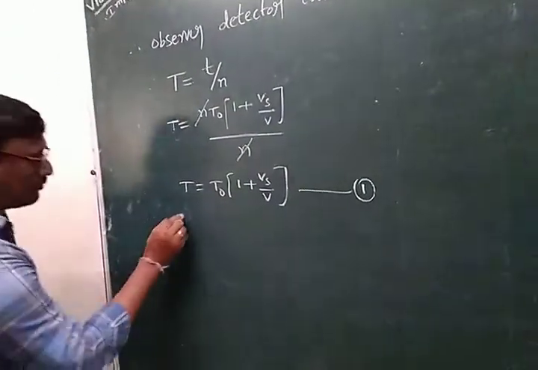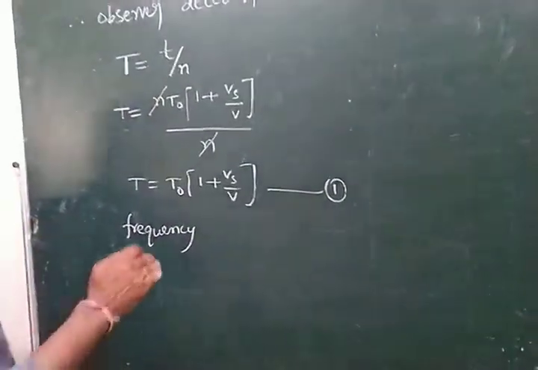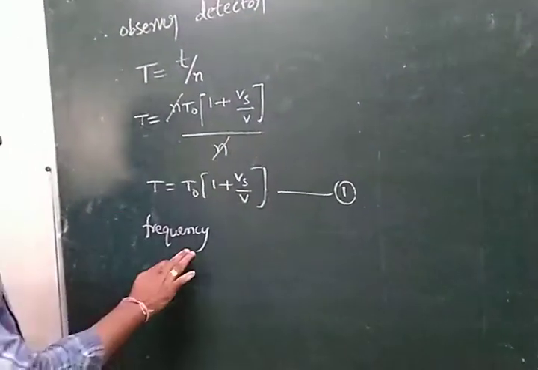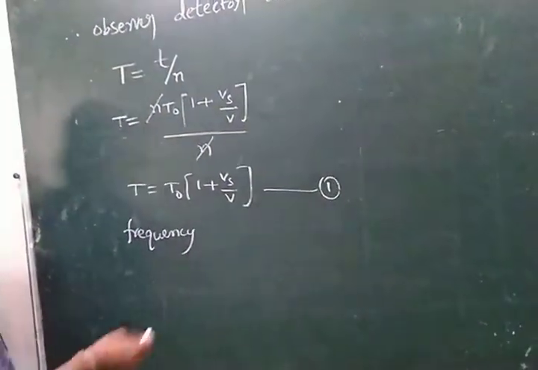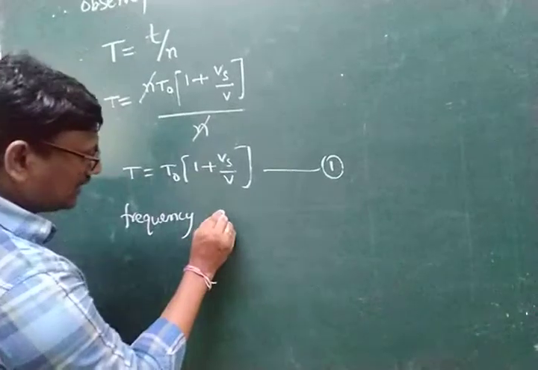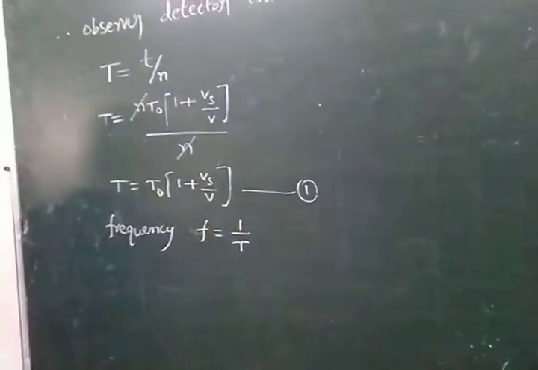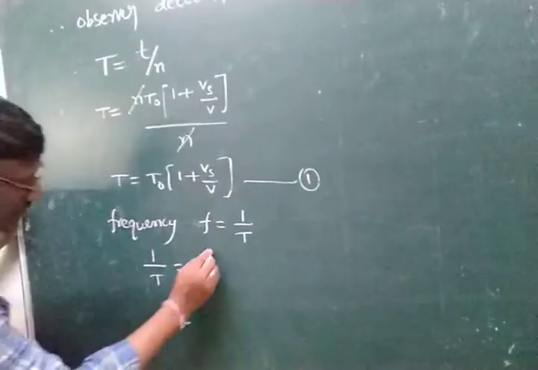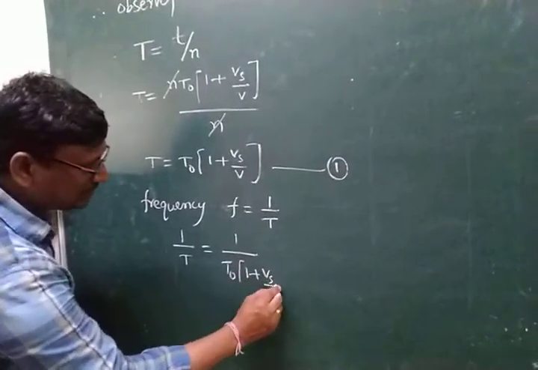Therefore, we can find the frequency when the source is moving away from the observer or towards the observer. The frequency is always the reciprocal of the time. The frequency f is equal to 1 by t. We can write 1 by t is equal to 1 by t0 into 1 plus vs by v.